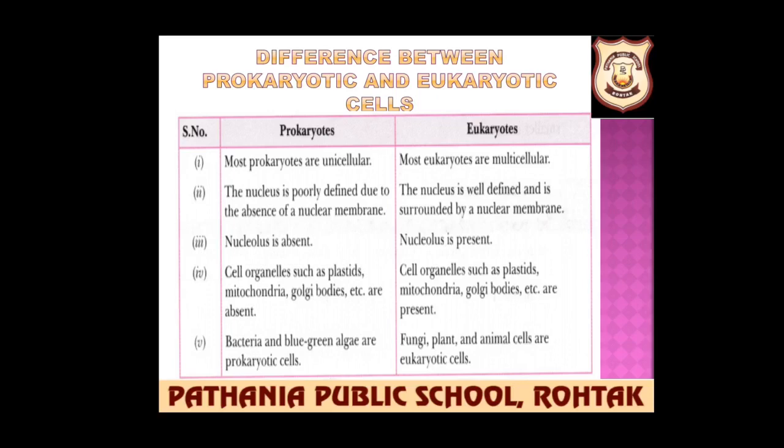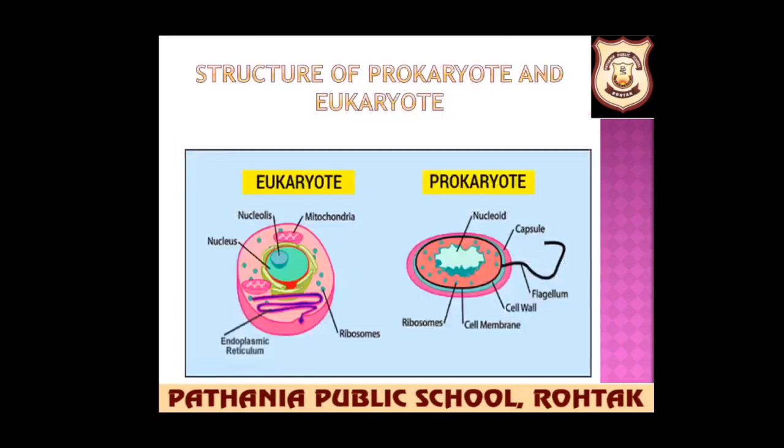Nucleolus is absent in prokaryotes and present in eukaryotes. Cell organelles such as plastids, mitochondria, Golgi bodies are absent, whereas in eukaryotes all these organelles are present. Bacteria and blue-green algae are the examples of prokaryotes, and fungi, plant and animal cells are examples of eukaryotes. See, these are the two cells, eukaryote and prokaryote. You can easily see a nucleoid here, but here it is nucleus, nucleolus and other organelles are also present, but in prokaryote it is not there.